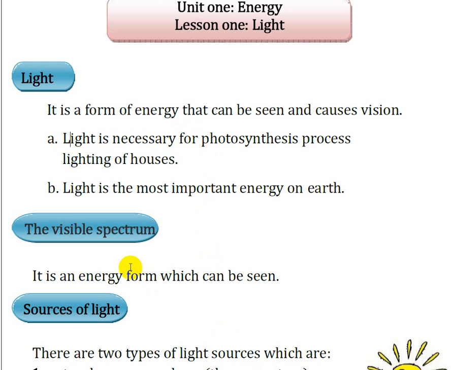So what about visible? What does this mean? Visible means you can see. When I say that light is a visible spectrum, this means you can see it. What's the meaning of spectrum? Spectrum is a kind of rays that cannot be seen, but you can feel, like you can feel the heat of light. You can see its rays. So the visible spectrum means the energy form that can be seen.